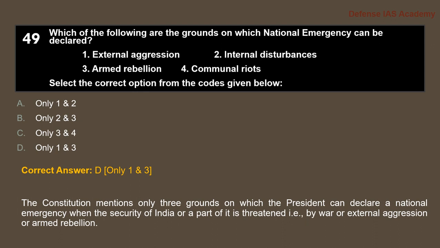So, only for external aggression and armed rebellion can national emergency be declared for India. The Constitution mentions only these grounds on which the President can declare a national emergency: when the security of India or a part of it is threatened by war or external aggression or armed rebellion.